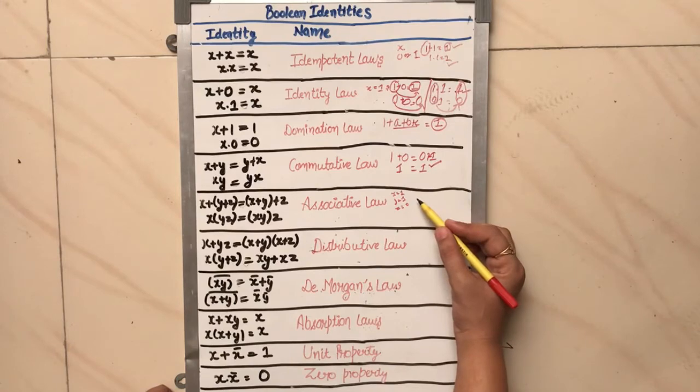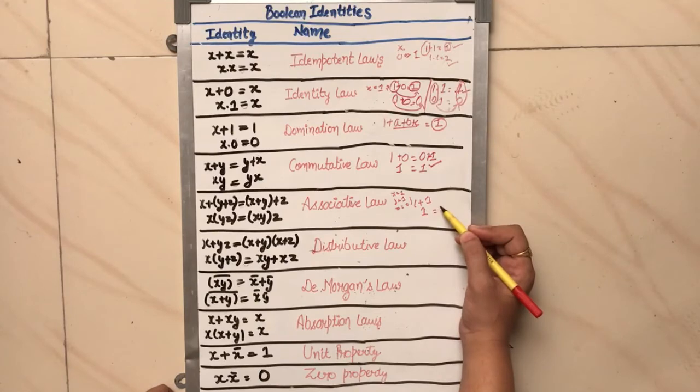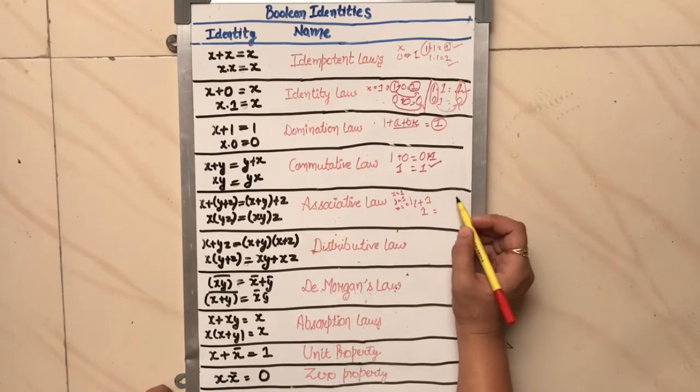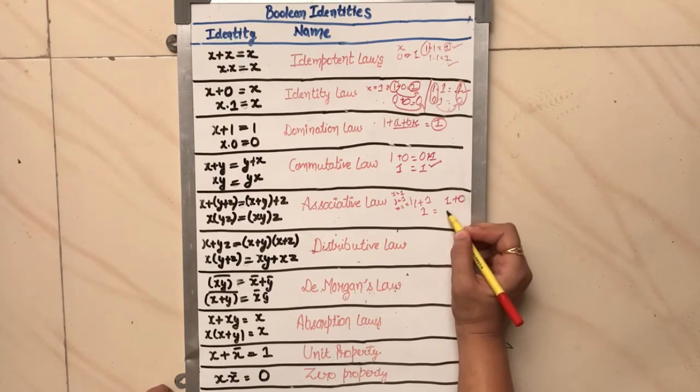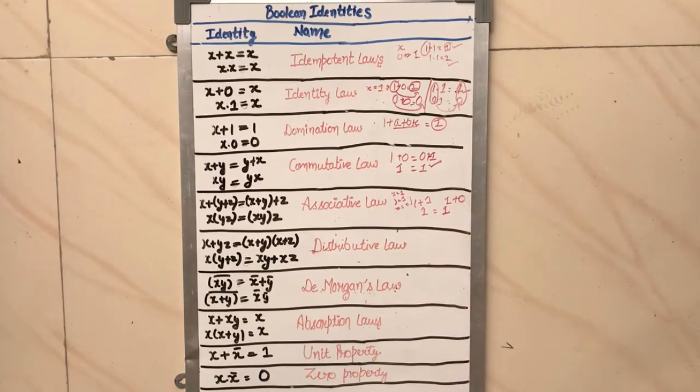Here x plus y plus z, firstly y plus z, 0 plus 1, what we get? 1. Plus, now x, what is the value of x? 1. 1 plus 1 is what? 1. Or x plus y, 1 plus 1, what we get? 1. Plus z, z is what? 0. So 1 plus 0, what we get? 1. So here we prove the associative law.